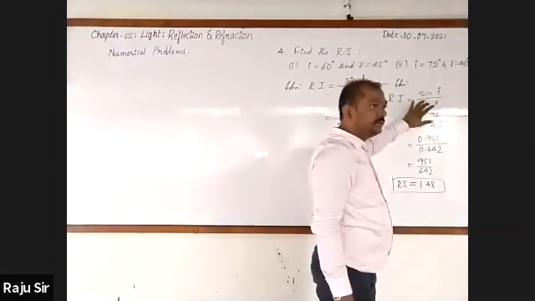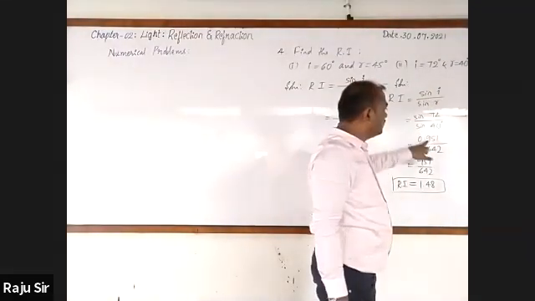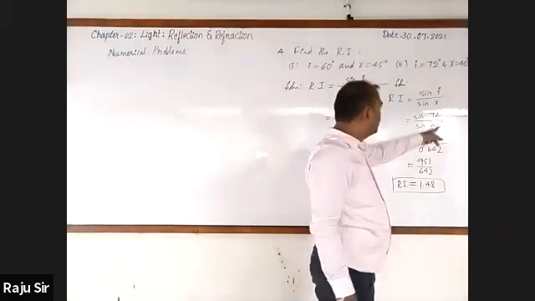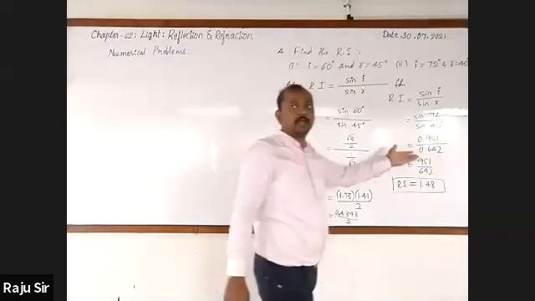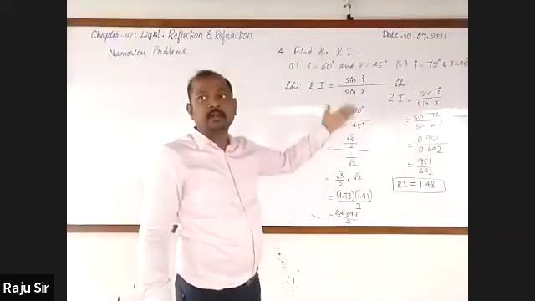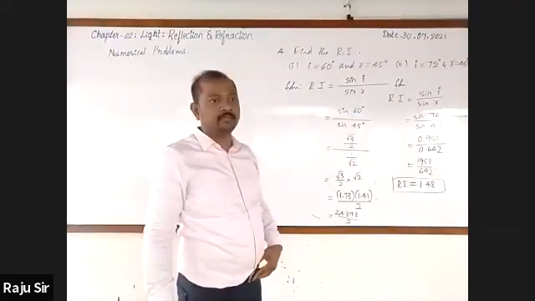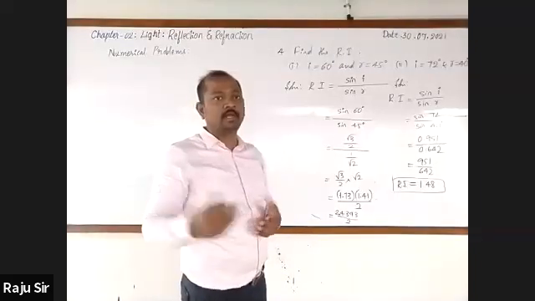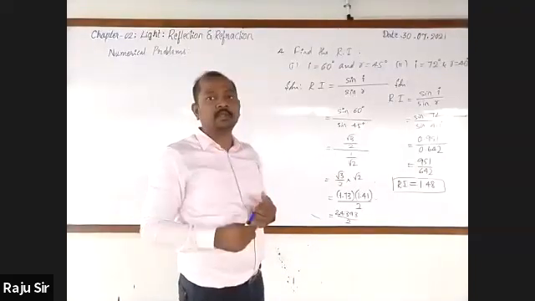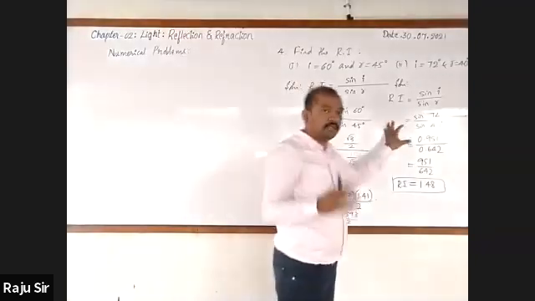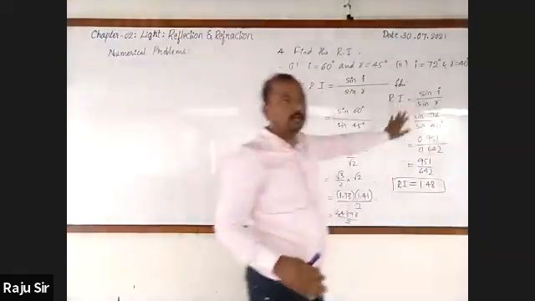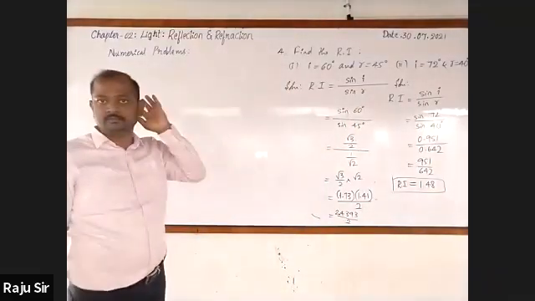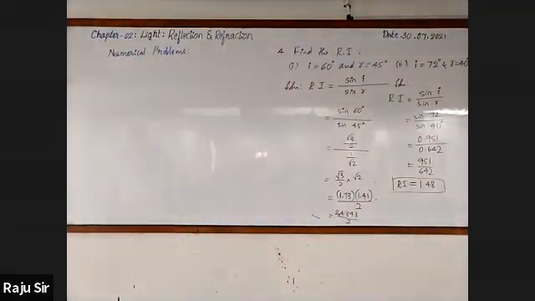As I said, they won't have given sin 72 value or sin 40 value. Actually, to find this value, we would use a logarithmic table, which you will use in higher classes, PU as well as degree. They won't allow you to use a logarithmic table. Instead, they will give you the value.